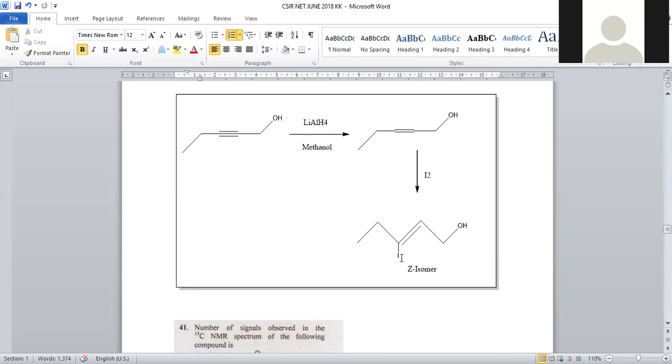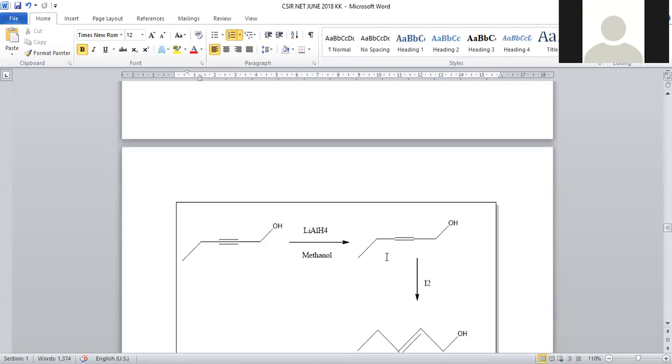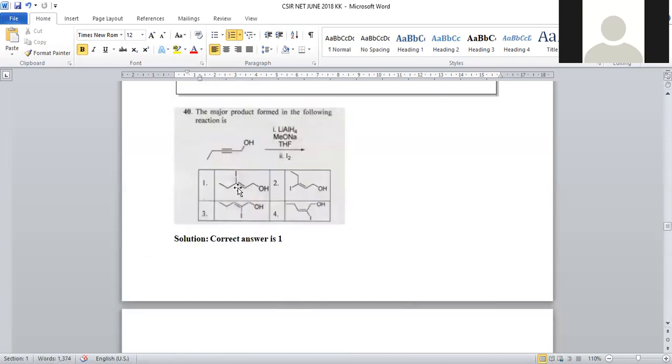When iodine is added, what is the stereochemistry? Iodine and alkyl both are in the same direction. So the Z isomer is the preferable product in this. Means iodo and this alkyl group are in the same orientation. So the geometry will be Z isomer formation. Where can we find the Z isomer here? Iodo and methyl, alkyl are in the same position. So it is a Z isomer.